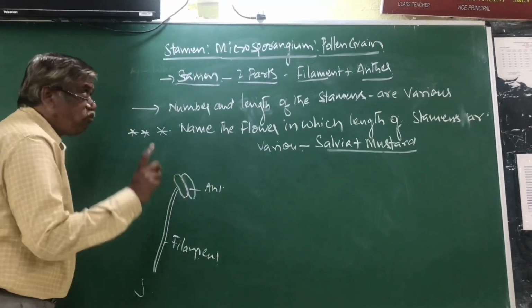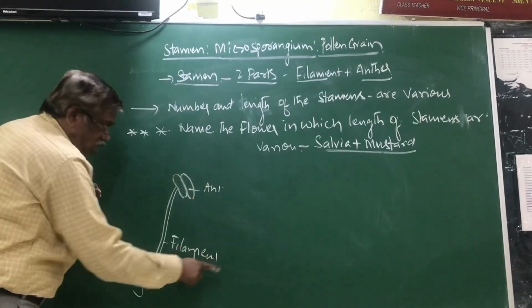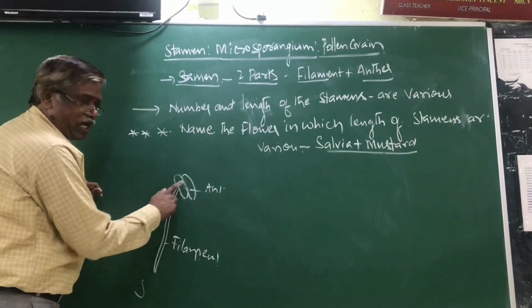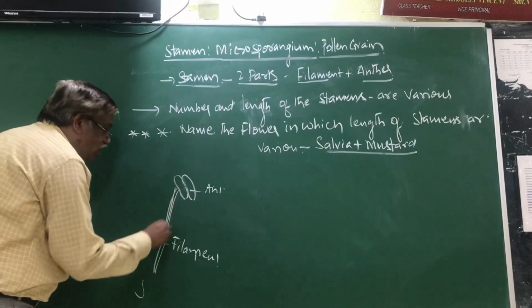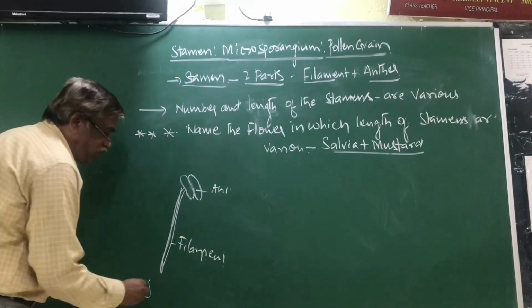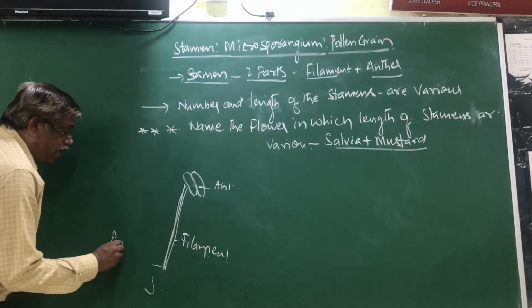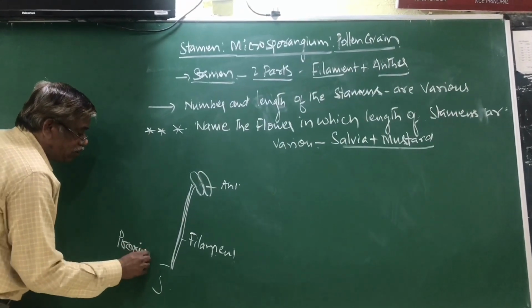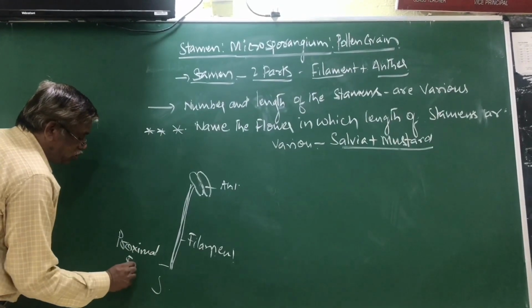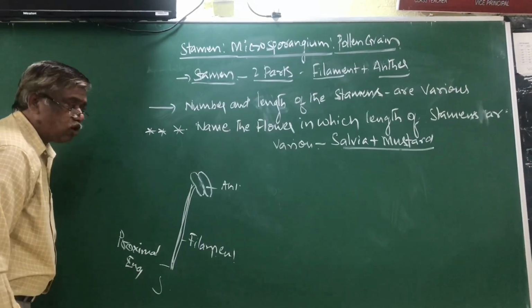The functional part of stamen is the anther. This stalk is called filament. It has two ends, the proximal end and the distal end.